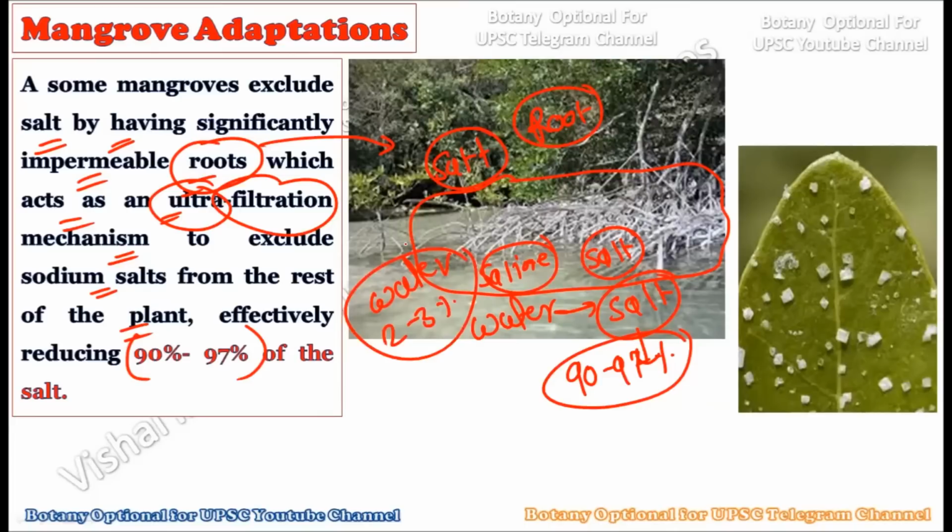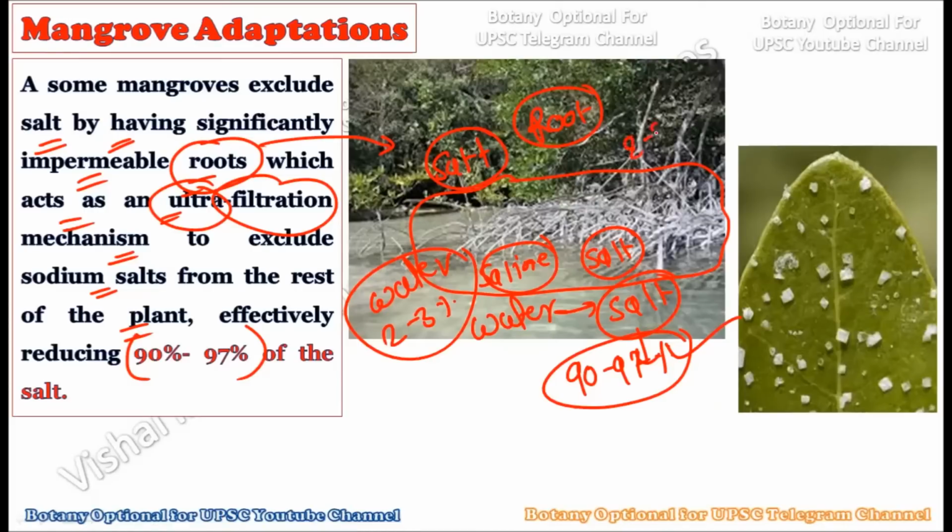So the very first structure which came into the picture when it comes to the mangrove plants is that 90 to 97% of the salt is readily excluded at the bottom level where the roots are present. These roots provide the impermeable structure so that the salt will not get easily into the body of a mangrove plant. And they also give the ultrafiltration mechanism to exclude all kinds of sodium salt. So these sodium salts are readily taken out by the roots at the very first place, and hence 90 to 97% of the salty water is prevented from getting inside the body of the mangrove plant.